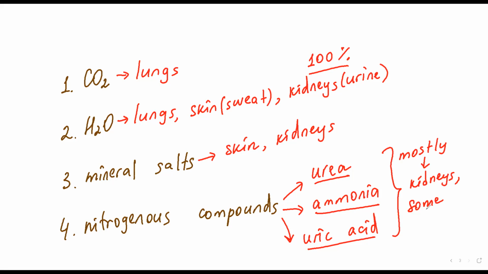Some amount of nitrogenous compounds leaves the body by skin in the form of sweat again. So sweat also, guys, contains a little amount of urea. Probably this is the main reason why people can smell like urine when they are not washing their body in summer, let's say washing once in a week. In this case, they can have this smell because of the urea.